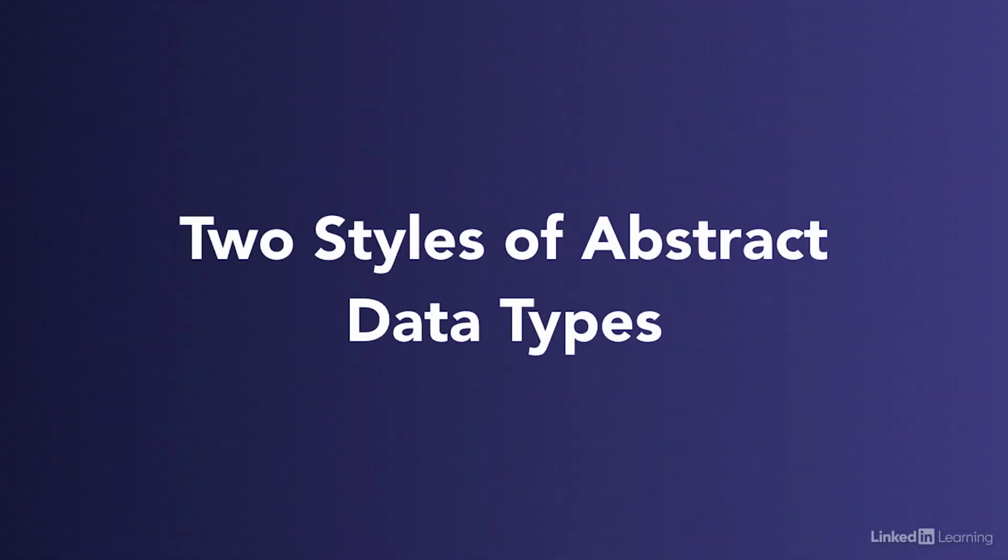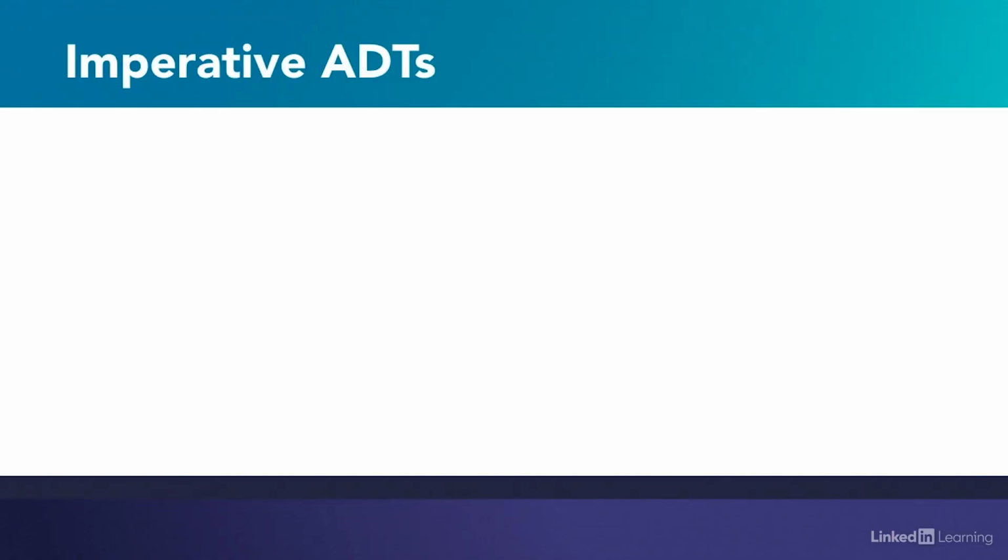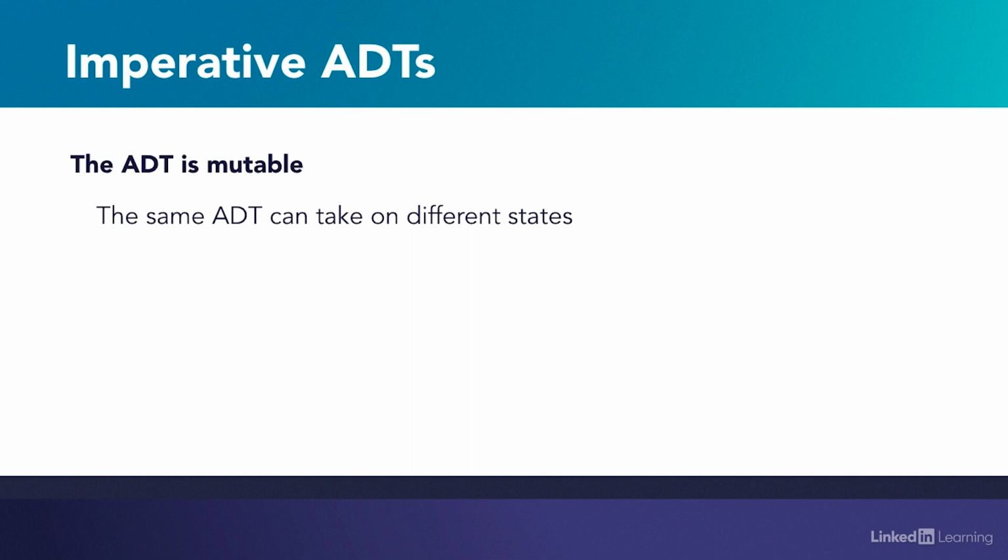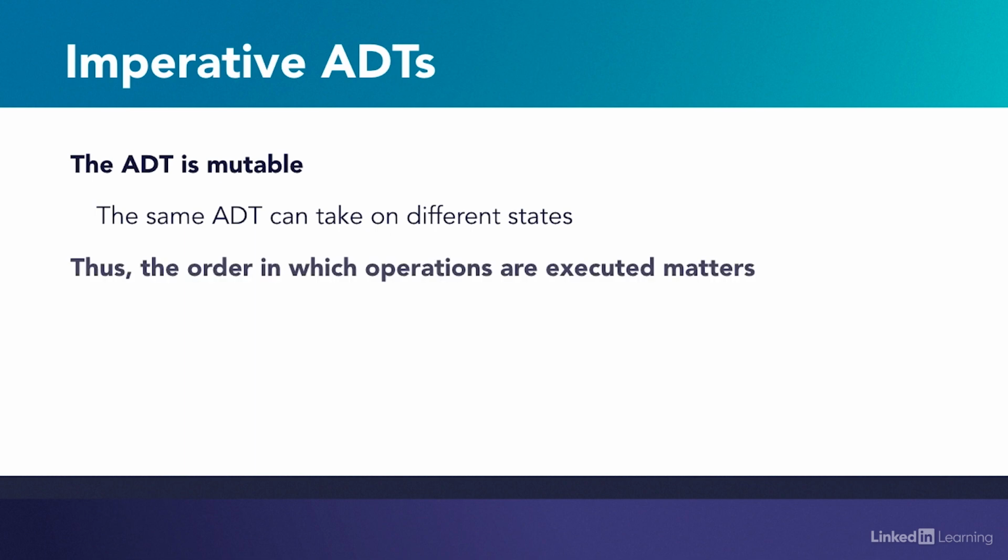There are 2 styles for spelling out how an abstract data type works: the imperative style and the functional style. In the imperative definition of an abstract data type, we think of the abstract data type as mutable or changeable. We allow the same abstract data type to be in different states at different times. Since operations on the abstract data type can change its state, the order in which those operations are executed is important. This is the style we'll be using throughout our course.